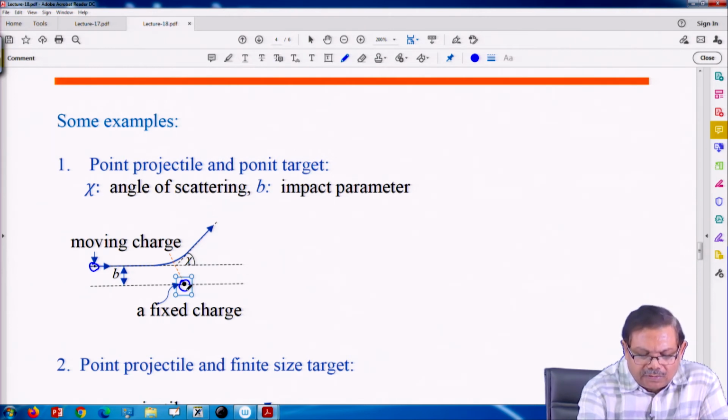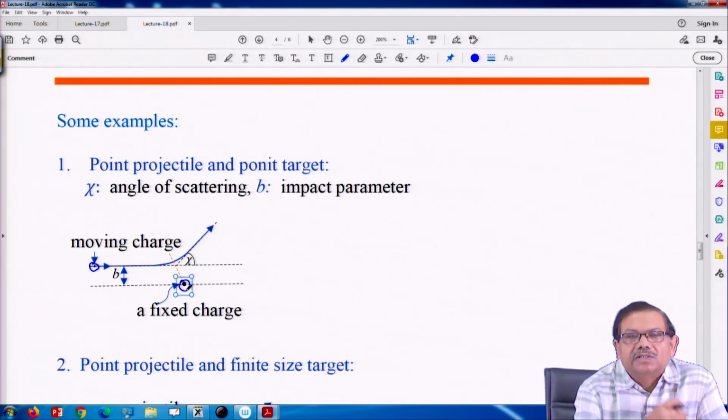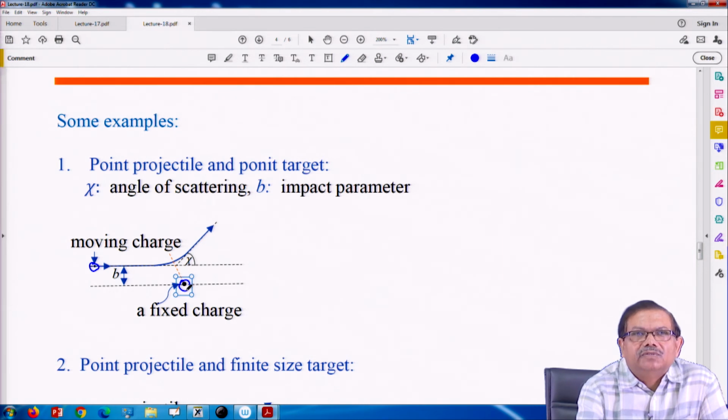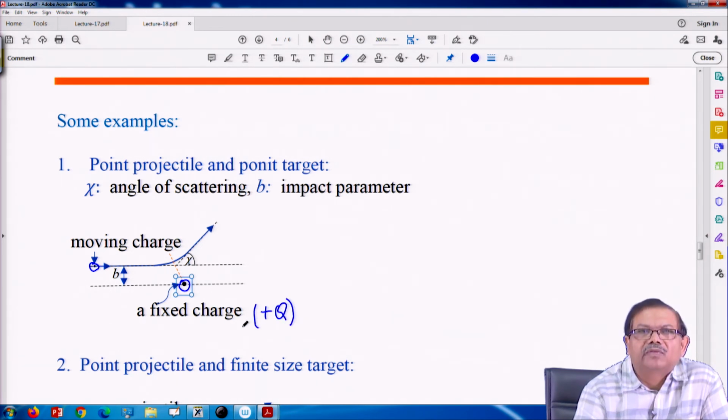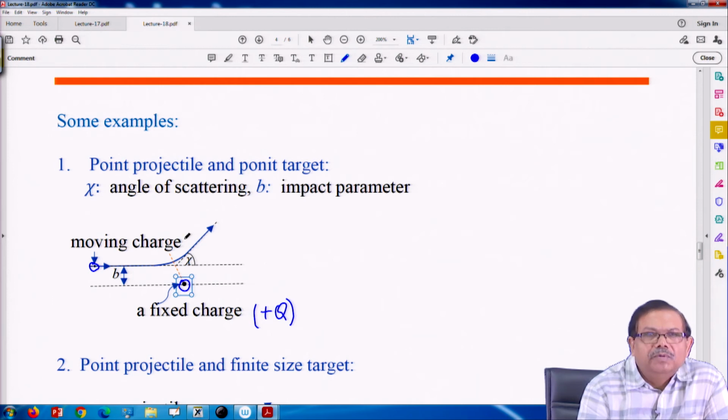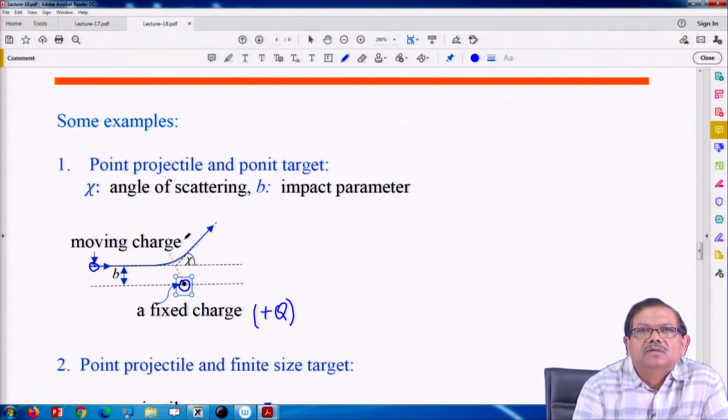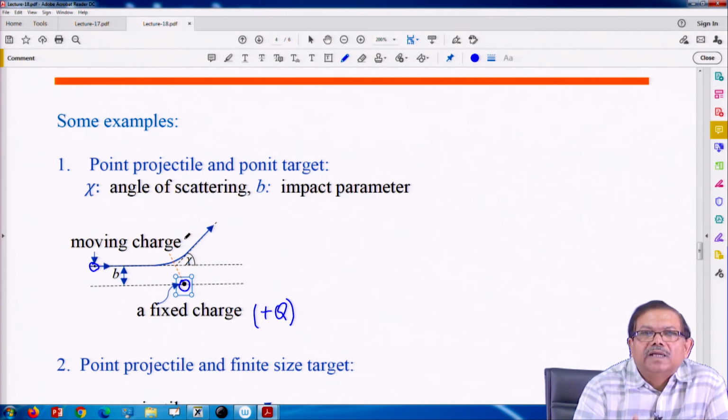Suppose this fixed target is some electrical charge. So, it has some charge, let us say plus q, which is fixed, and the moving particle, that is also electric charge. So, it is a projectile that is moving. So, moving bodies are called projectile, and the fixed one which affects its motion, they are called target materials.